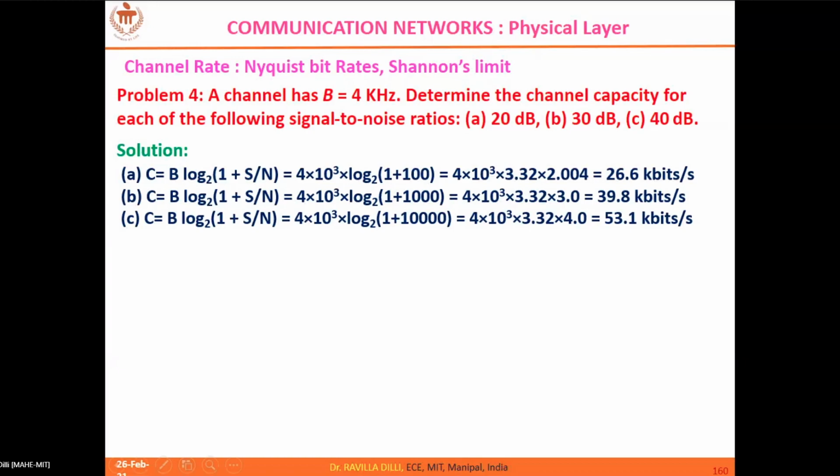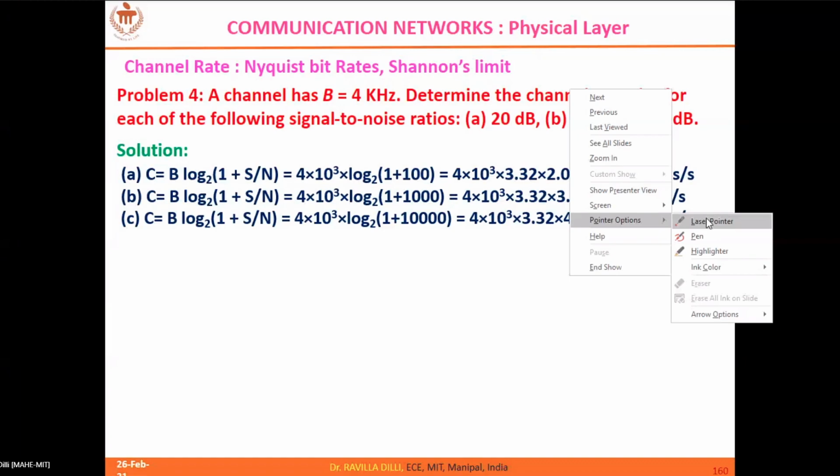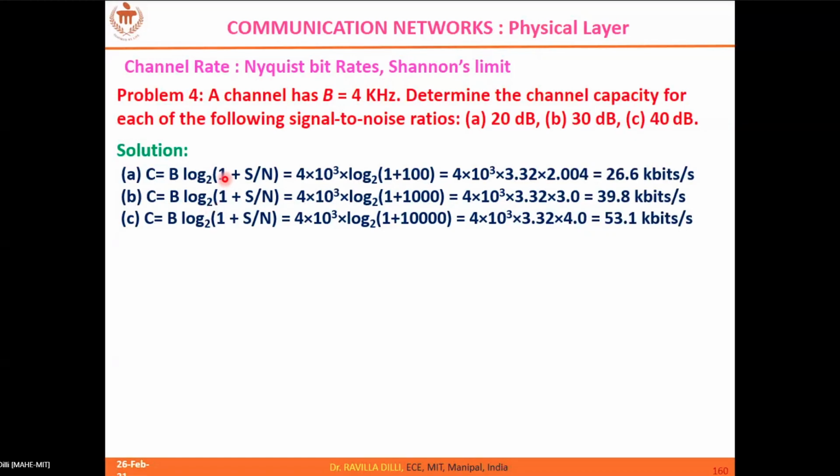So you can see here that for a given bandwidth, when you go for higher SNR values, it means that maybe you have to maintain higher transmitting powers, or you have to undergo minimum noise values. In either of the cases or both, you will have higher SNR, so that the channel can handle higher data rates. So the maximum channel capacity can be higher. That's the conclusion of this.